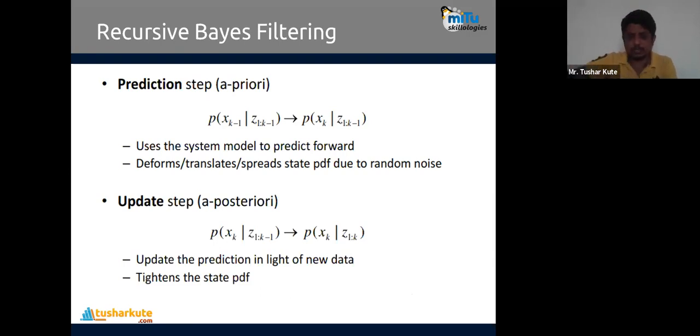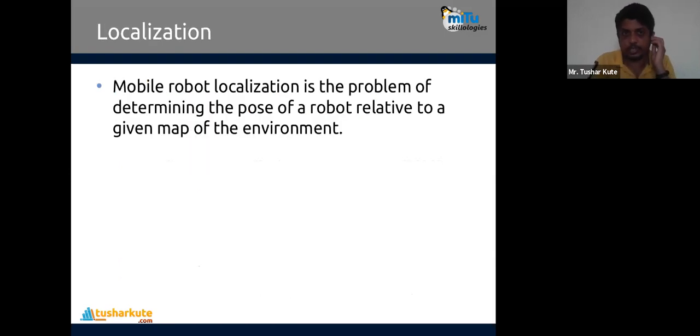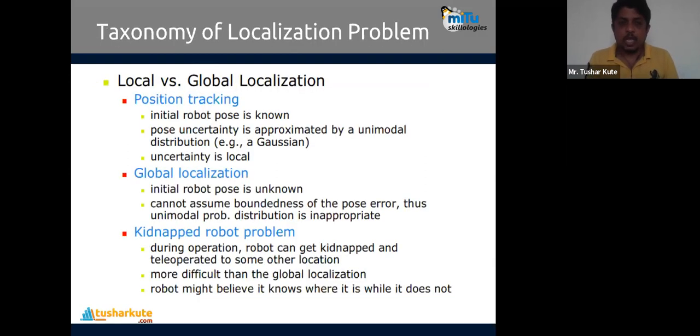Actually, the concept is very detailed, which requires knowledge of Bayesian statistics as well as probabilistic modeling. Based on that, the filtering operations are done over here, recursive filtering. We already saw the car localization here. Now let's go for the mobile robot localization. It's the problem of determining the pose of a robot relative to a given map of the environment. Location and finding a path is required there.